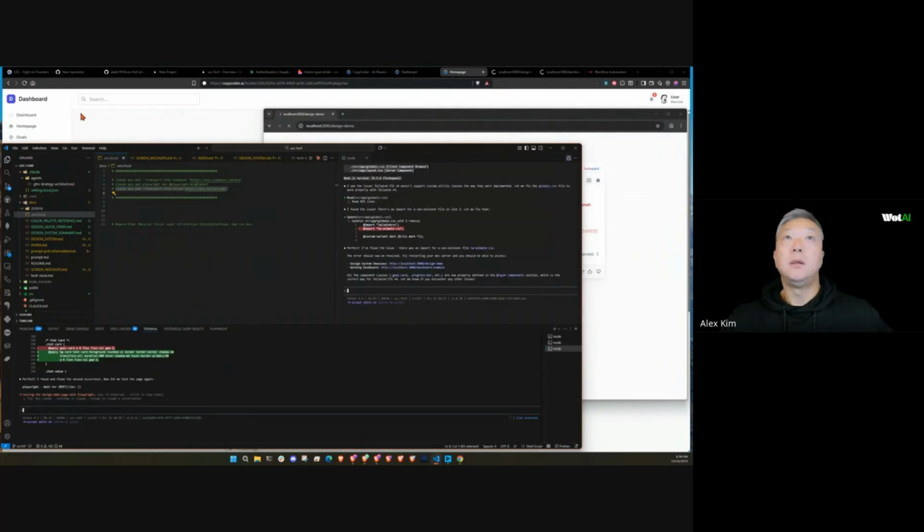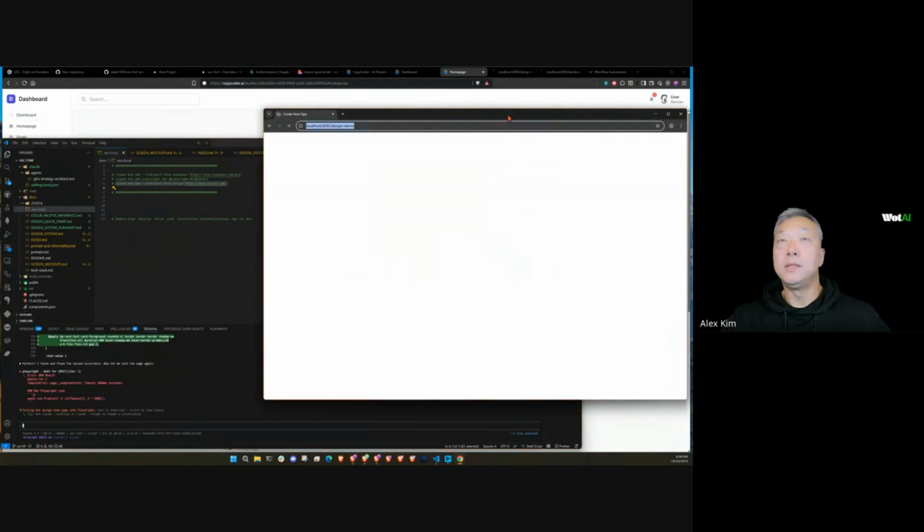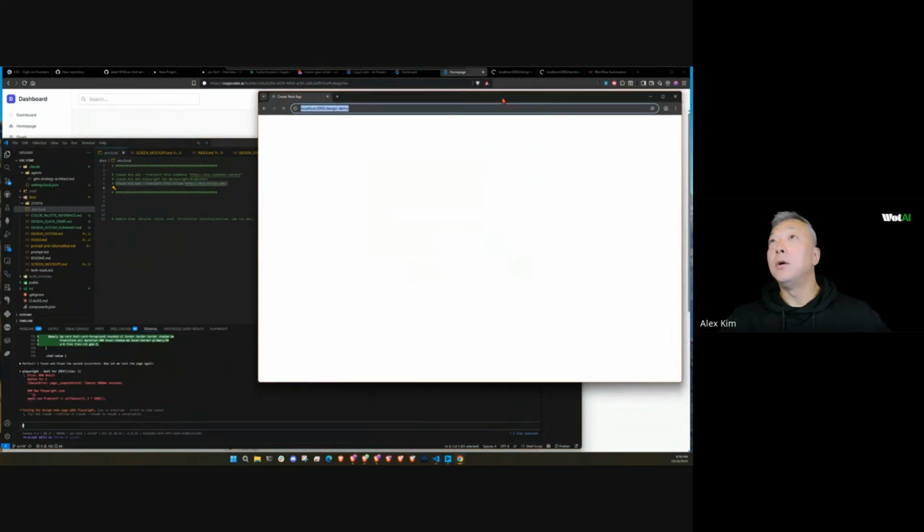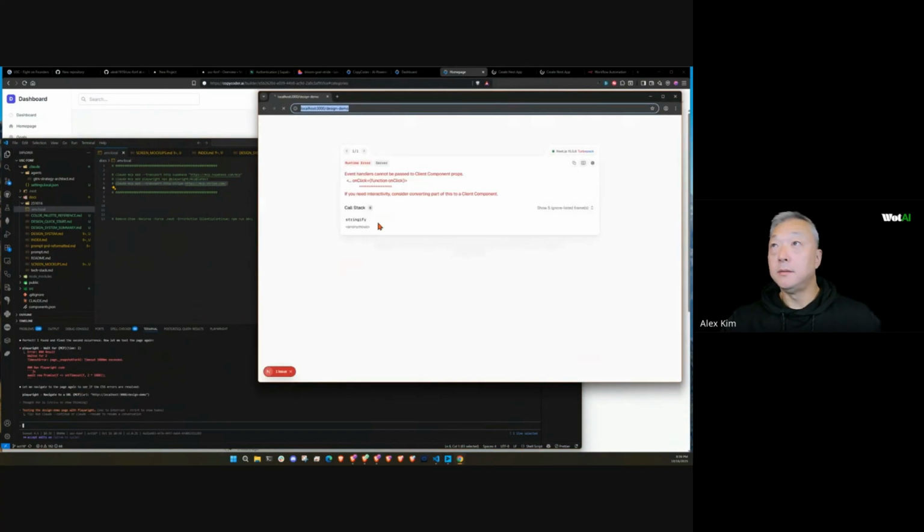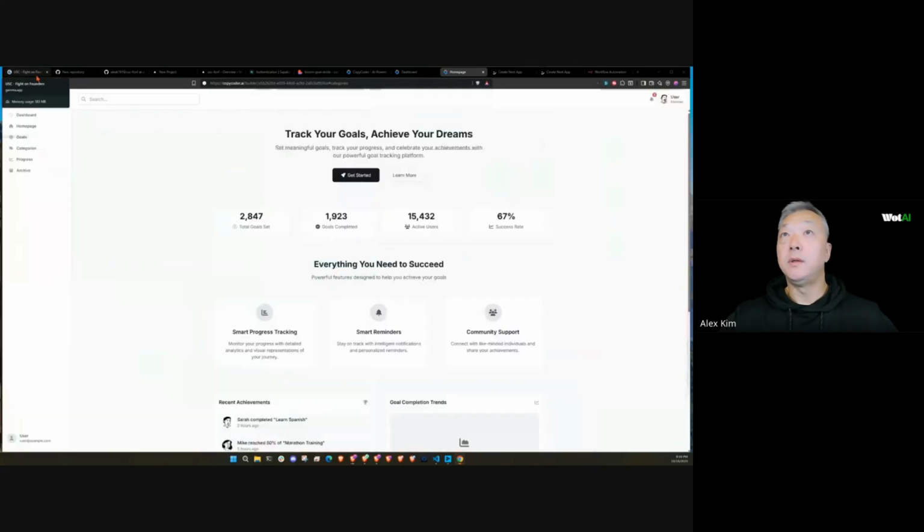Okay, so let me see. Let's see if we can fix this for itself. I want to see the demo. All right, so all the localhost pages are reloading. Yeah, it's still not fixed. Let's let it continue to run and see if we can continue on with some of our other items here.